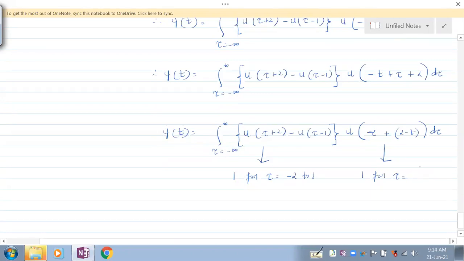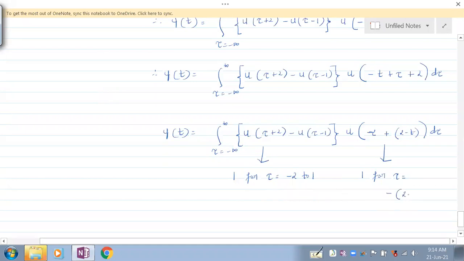What is the range of this signal now when it comes into the equation? T minus 2 to infinity. Okay. So it is t minus 2 to infinity or minus of t minus 2 to infinity. Check it properly. Yeah, it is t minus 2 to infinity.